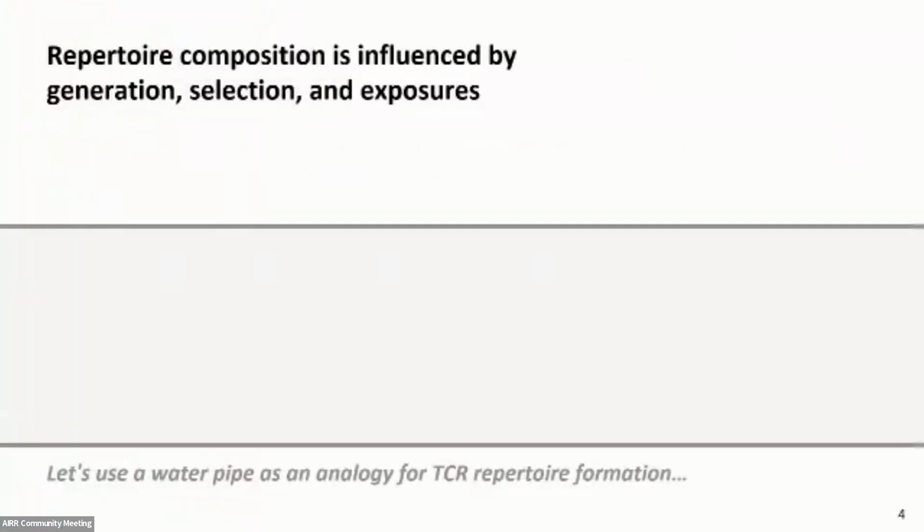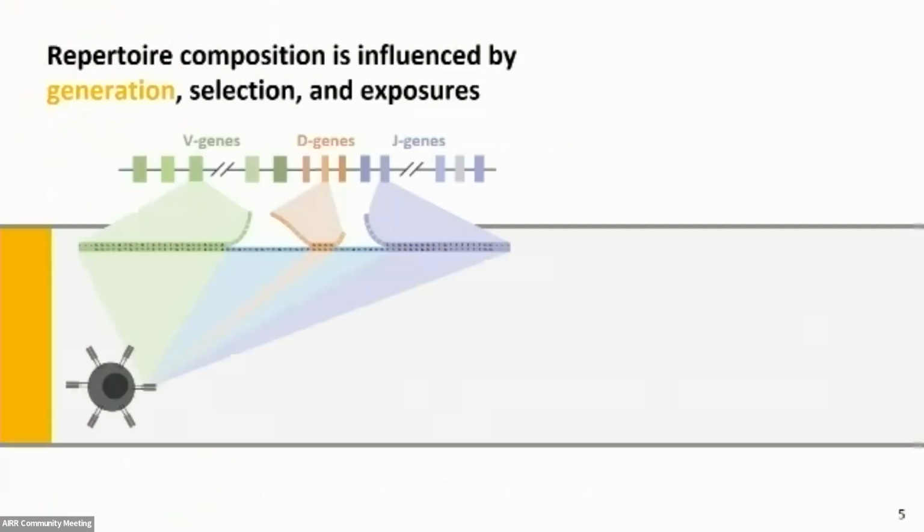For the sake of my talk today, I want us to use a water pipe as an analogy for TCR repertoire formation. We can think of the contents of this pipe as being influenced by generation, selection, and exposure history. As each TCR is generated, it is spit out into the water pipe. As I'm sure you all are very familiar, most TCRs in humans are composed of two protein chains, an alpha chain and a beta chain.